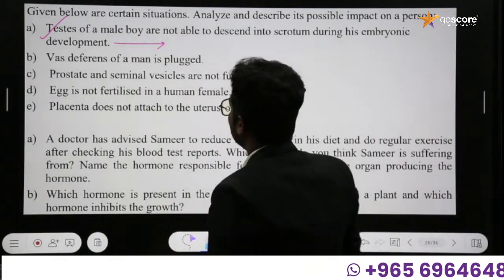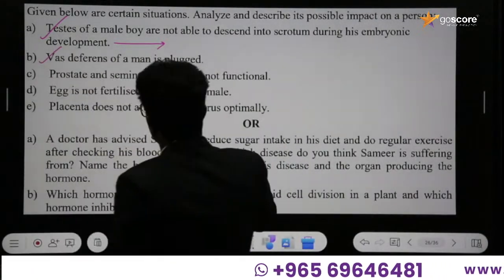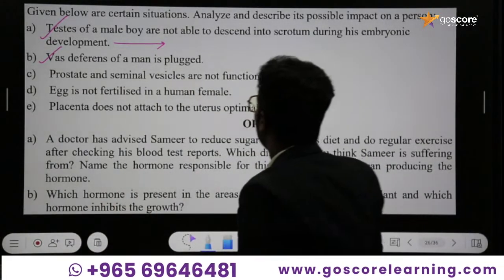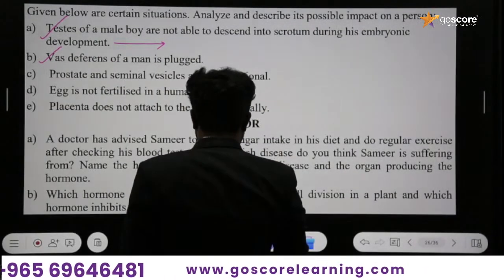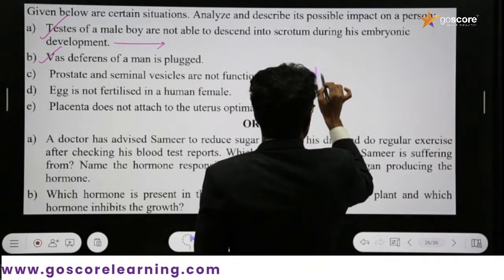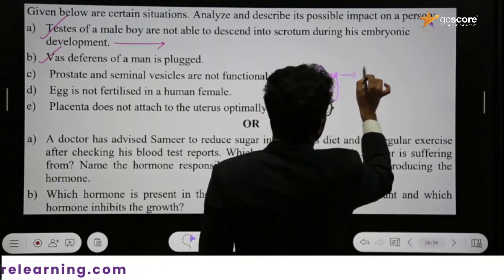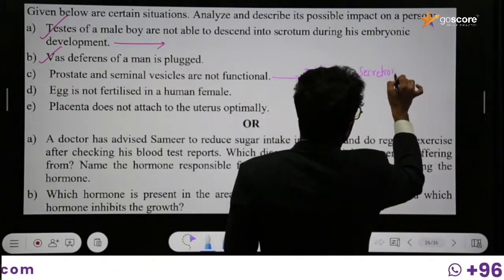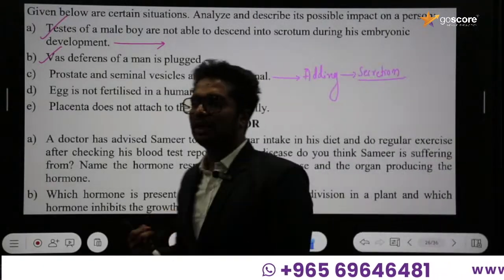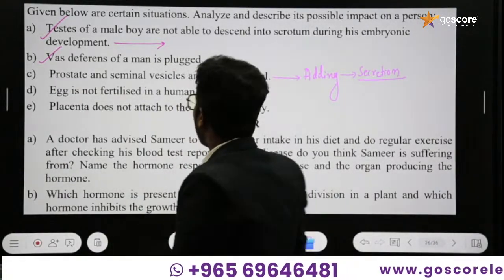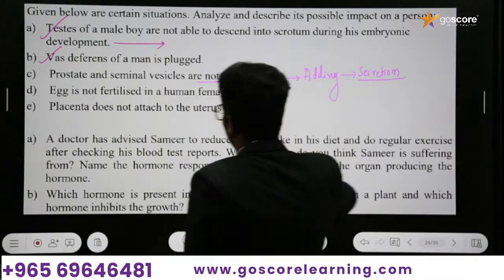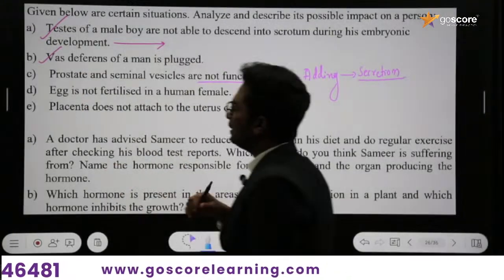That is another problem regarding the plugging of the vas deferens, and plugging of the vas deferens is commonly called vasectomy. And next one is: prostate and seminal vesicles are not functional. The prostate gland and seminal glands add their secretions to the sperm, providing nutrition to make the sperm more efficient for transport, and they also stimulate the sperm's activation. If they are not functional, there will not be any addition of their secretion. That may also affect the activities of the sperms.